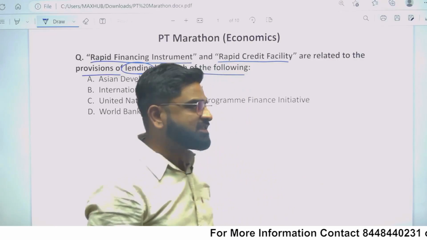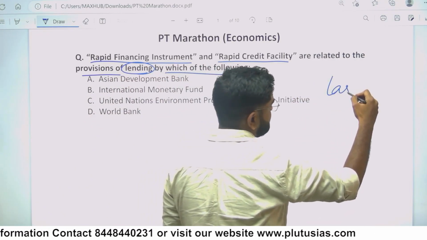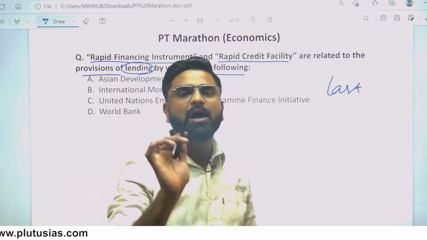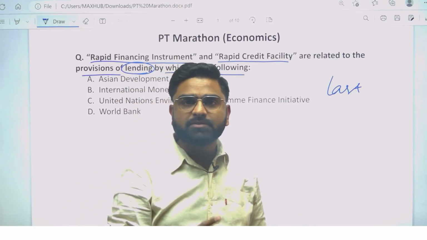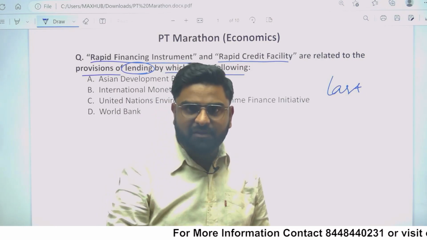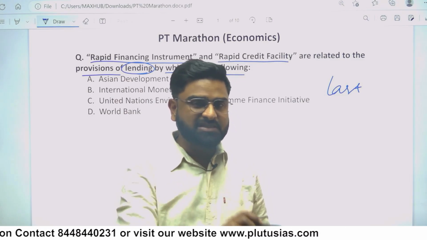So I would suggest, if you encounter such a question in the paper, do it in the last. Do not do it in the first. If you know the answer, outrightly mark it. If you do not know the answer, don't play the gamble here. In the first go, when you have the paper, mark only the questions you know definitely are the answer.